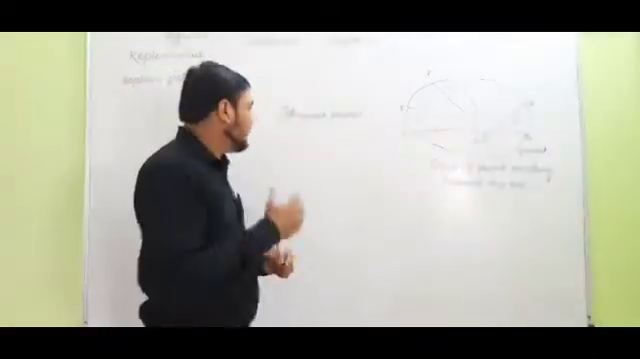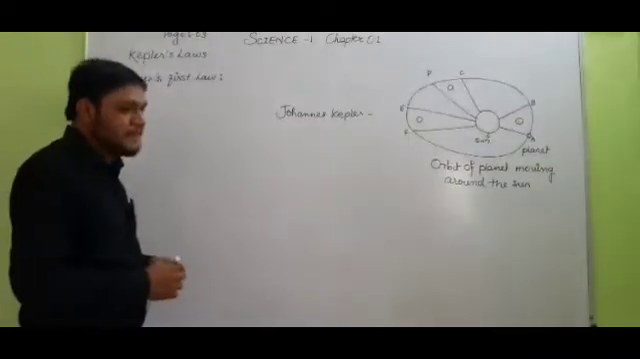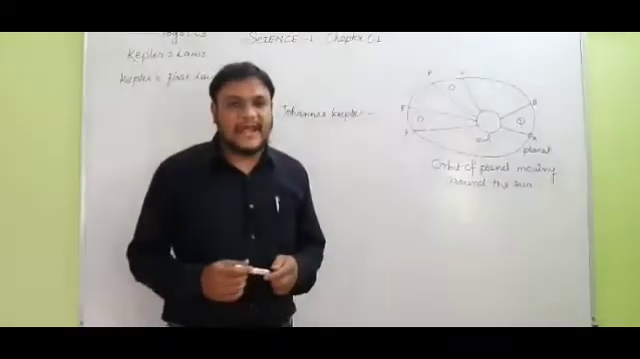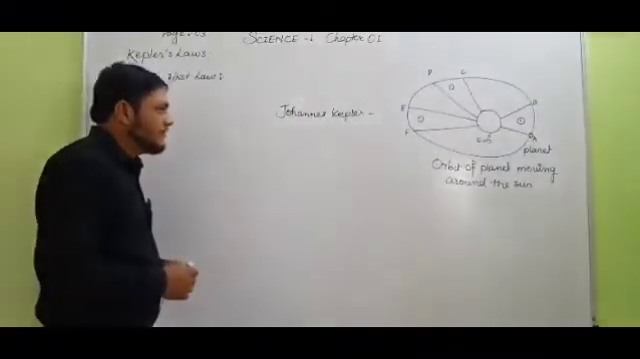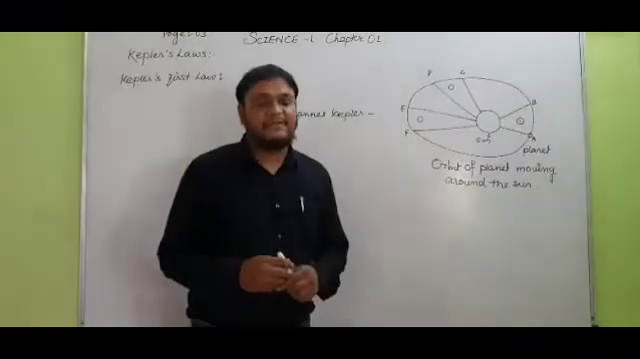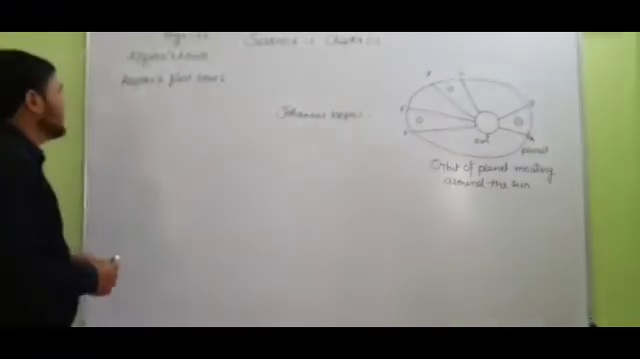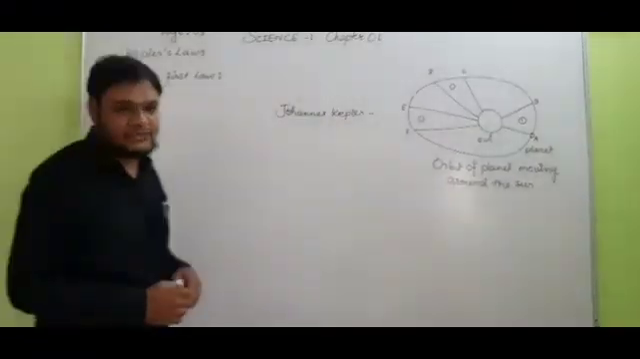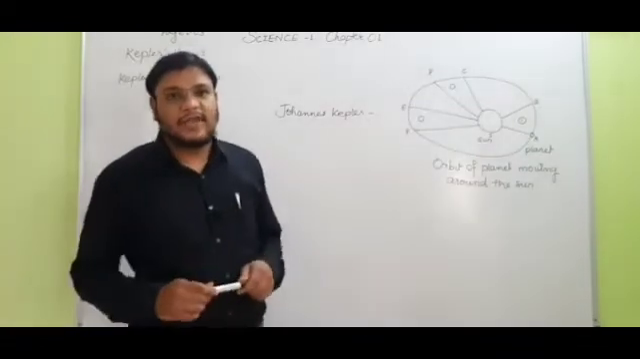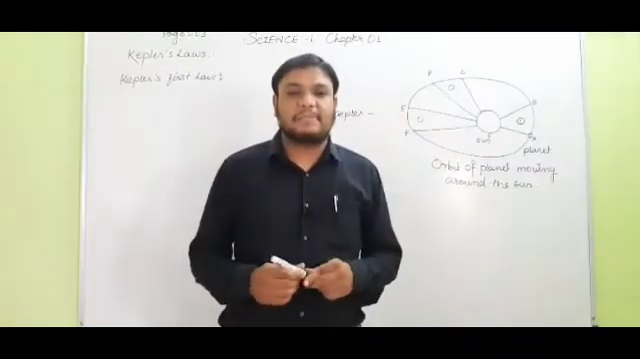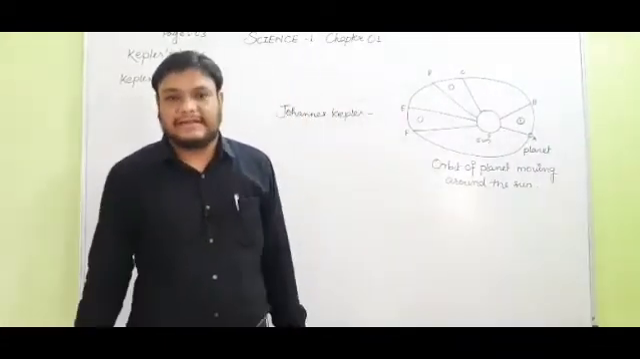He studied that data related to the position and motion of planets deeply, and he noticed that the position and motion of planets, especially the motion, follow certain laws. So he made the laws which are known as Kepler's laws of planetary motion. Students, today we are going to study Kepler's laws of planetary motion in detail.